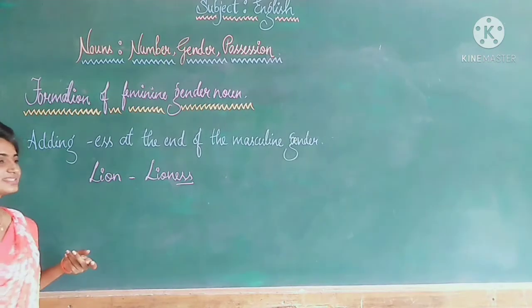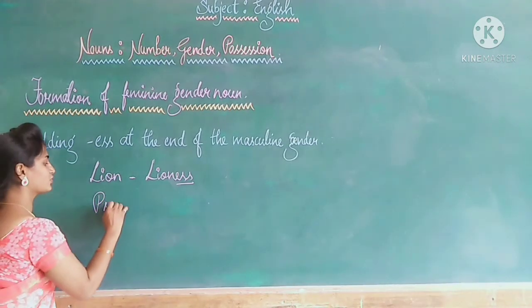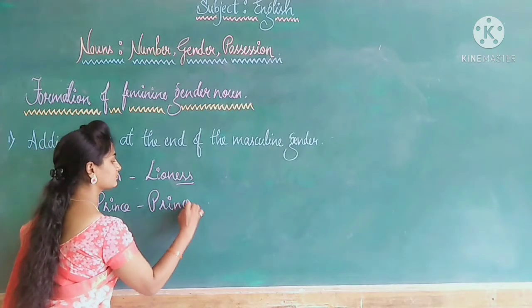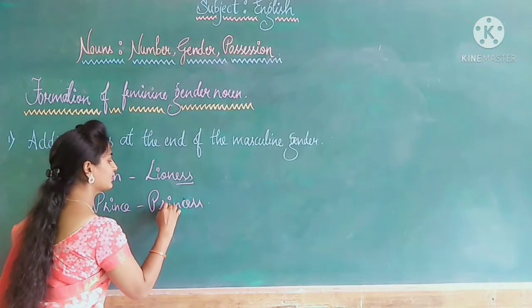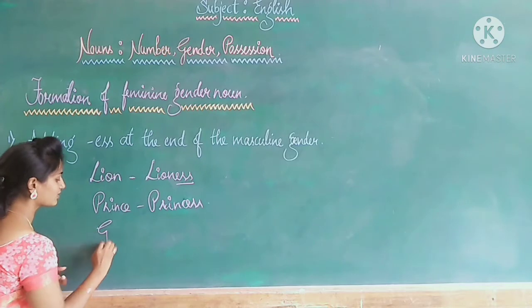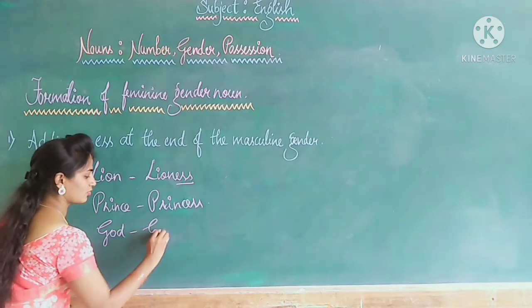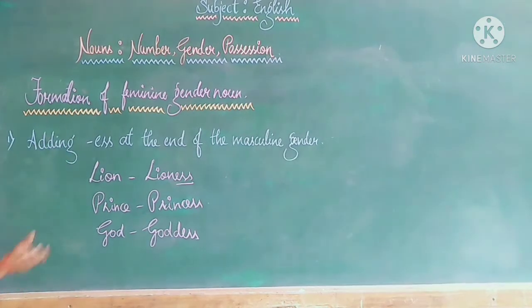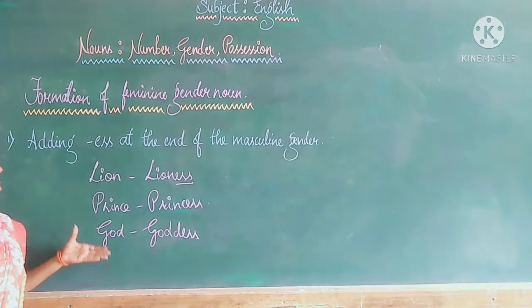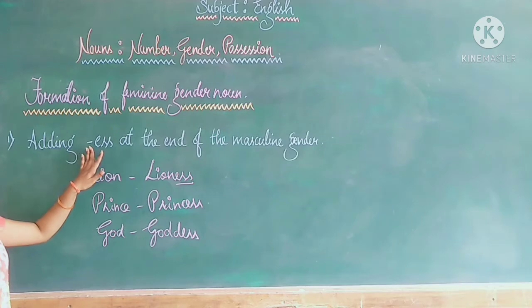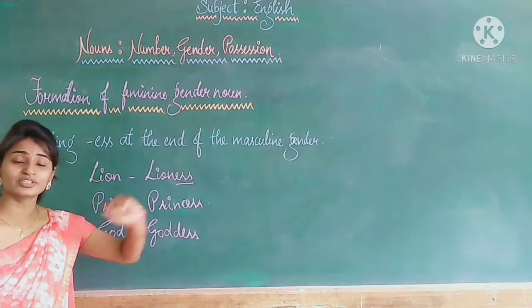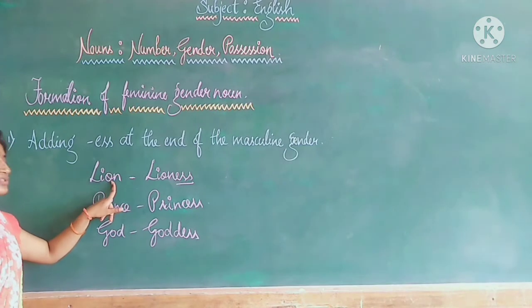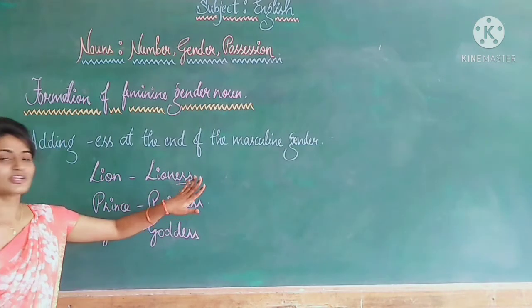Can you give one more example? Prince, it was given before. Princess. Yes or no, children? God, goddess. So these are a few examples of adding ESS at the end of the masculine gender. This is the masculine gender, and for this masculine gender we are adding ESS to make it feminine.